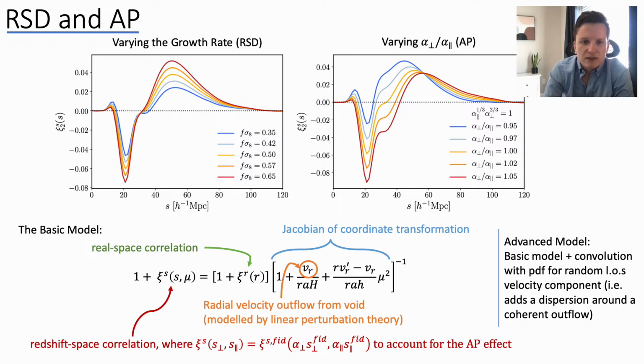Inside the Jacobian, you see this v of r term. This is the radial outflow velocity of the galaxies flowing out from the void, and so this can be calculated using linear theory. So while we have a non-zero density and non-zero velocity profile of these voids, we can map the link between the two using linear theory. S sigma 8, which is one of the parameters we measure, comes from this linear mapping. The ratio of the alpha parameters comes from the redshift-space correlation function, where we assign these alpha parameters to the distance perpendicular and along the line of sight in order to account for the Alcock-Paczynski effect. So again, that's where we may have assumed the wrong cosmology when converting our redshift to distances.